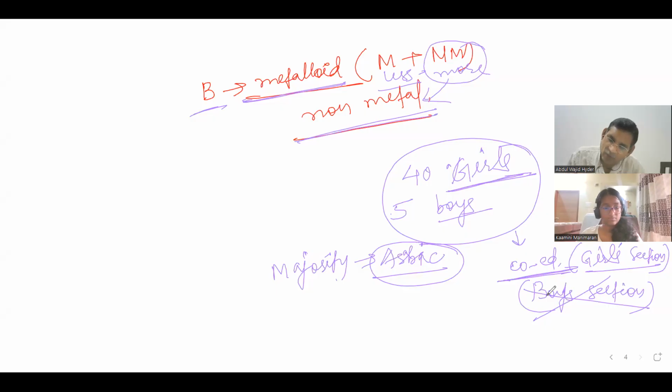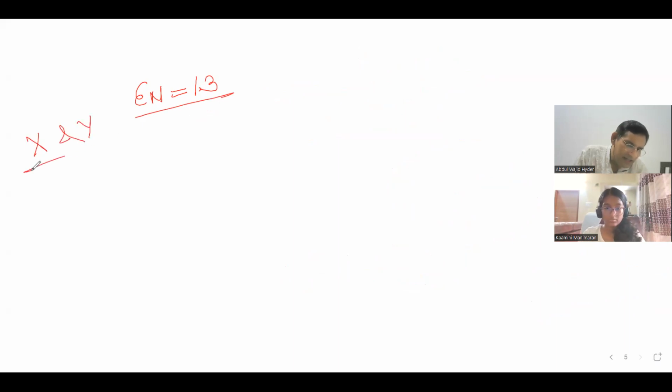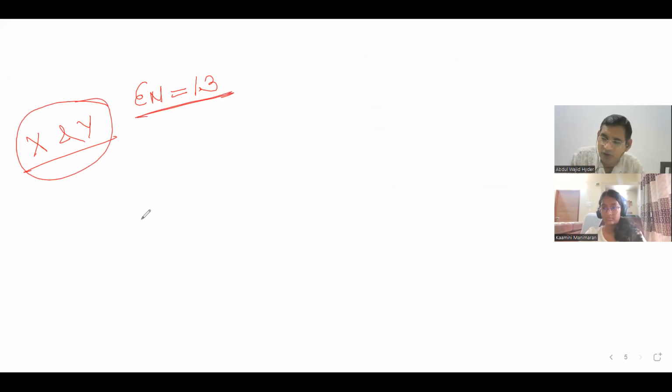Now see, we'll see one more example, so it will be easy for us to understand. Now this question will be there for you, so use it very carefully. If the difference in electronegativity is 1.3 between two elements X and Y, are you getting my point? Two elements are given, X and Y, and their difference in electronegativity is 1.3.